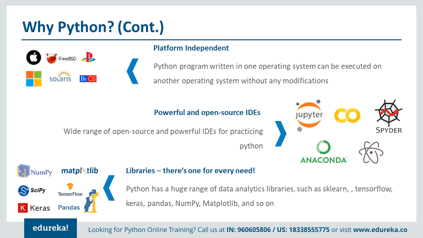So Python can be installed on any specific platform. It also has support for powerful open source IDEs, like Jupyter, Eclipse, Anaconda, Atom, and Spyder. Python is supported by all these IDEs. You can use these IDE environments to do the coding, compile the source code, and run it. These are interfaces provided by different organizations so developers can interact with Python programs and source code.